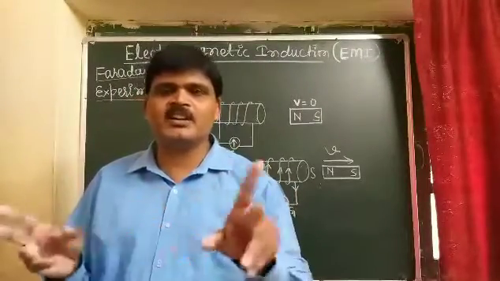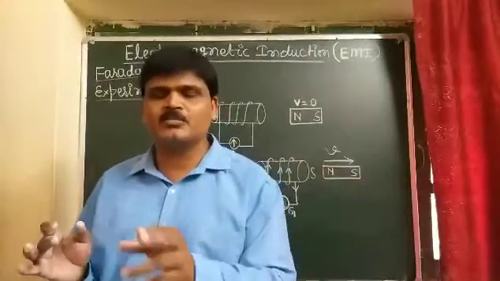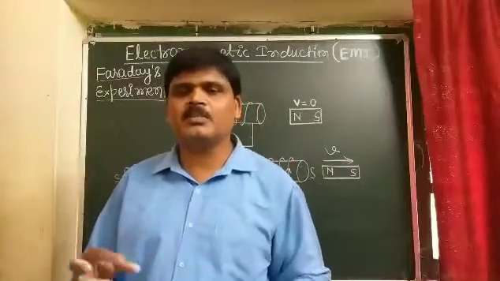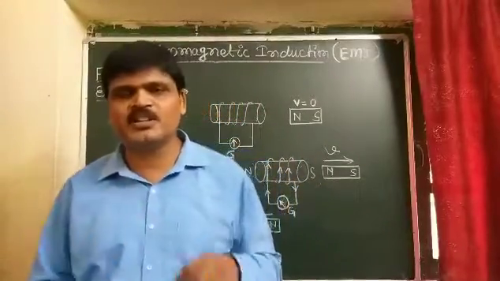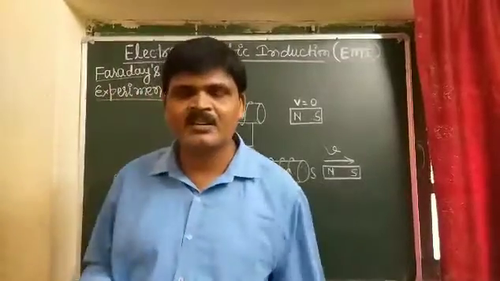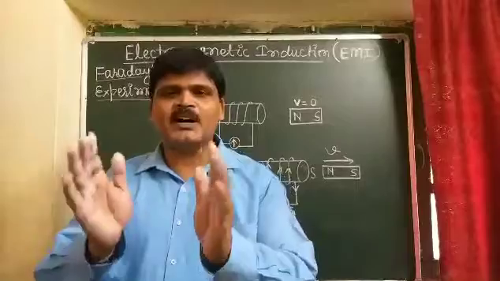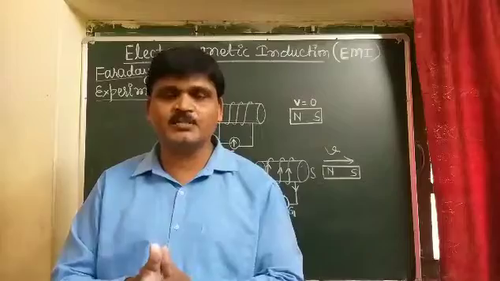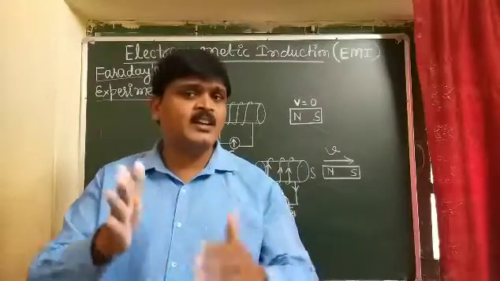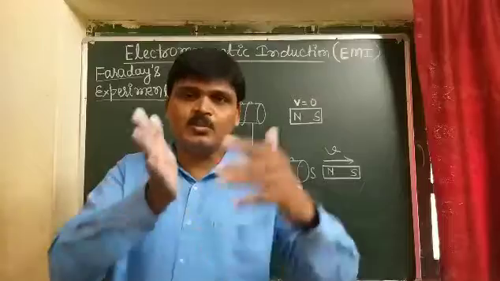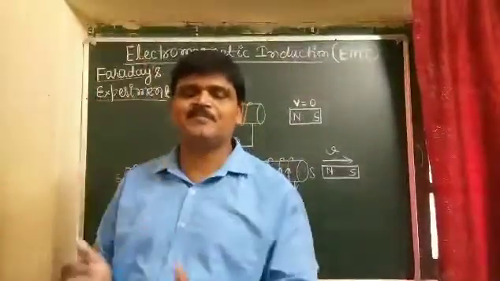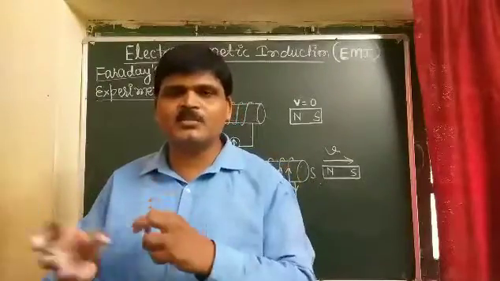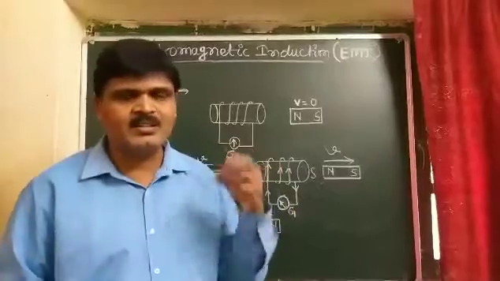It means there is a relative motion: the bar magnet is moving toward the coil, or the coil is moving toward the bar magnet. If there is relative motion between them, induced current is generated in the coil. And if the bar magnet and the coil are both stationary, there will be no induced current, as no relative motion takes place. Or in other words, if the coil and the bar magnet both move in the same direction with the same speed, there is no relative motion between them, so there is no generation of induced current in the coil.